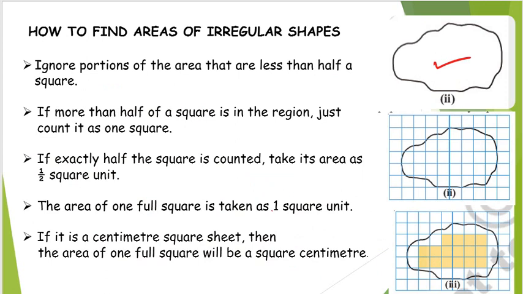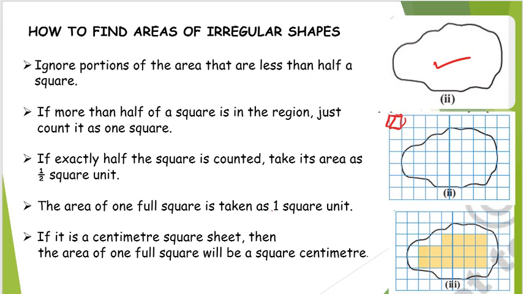I need to find the area of this irregular figure. To find the area of this irregular shape, I need to make use of a graph grid, a square grid sheet. This sheet you can see here is what we call a square grid sheet.